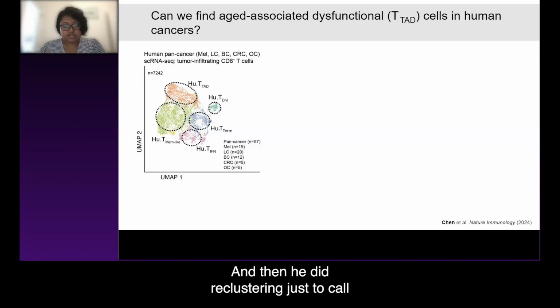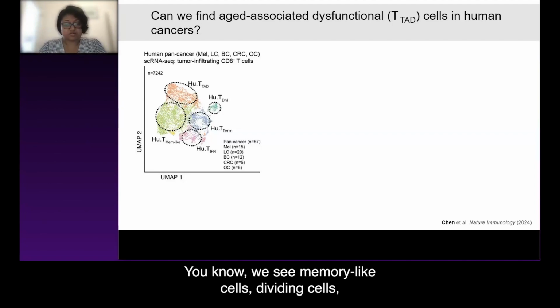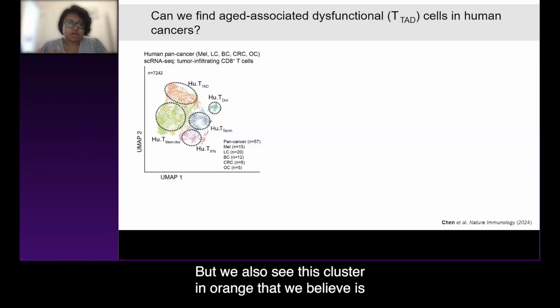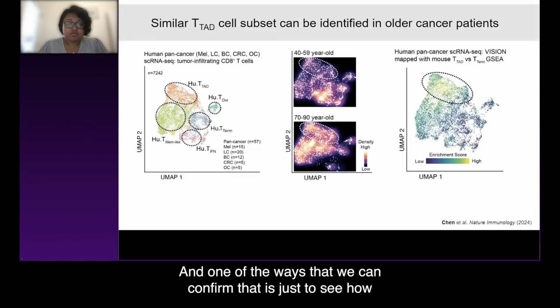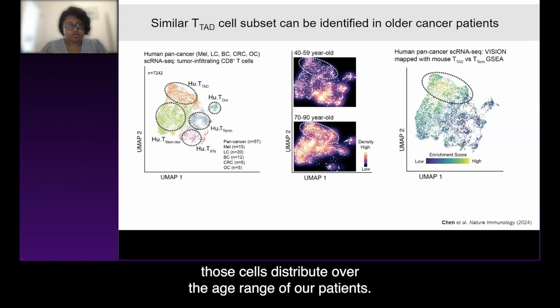And then he did reclustering just to call different cell subsets. And we find a lot of what we would have expected. You know, we see memory-like cells, dividing cells, terminally exhausted cells, etc. But we also see this cluster in orange that we believe is the human analog of the TTAD cells we've been studying. And one of the ways that we can confirm that is just to see how those cells distribute over the age range of our patients.